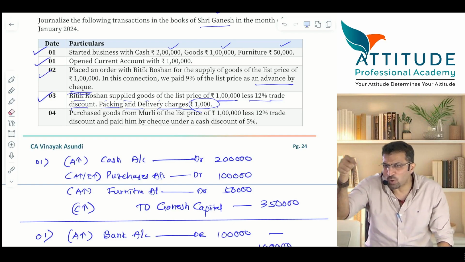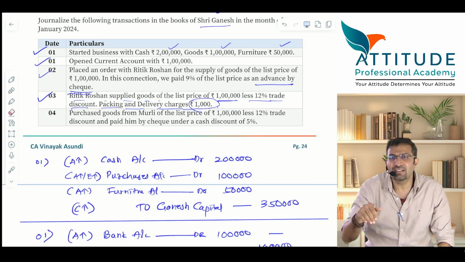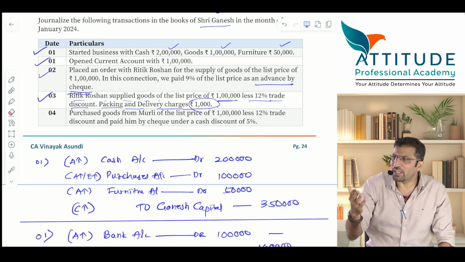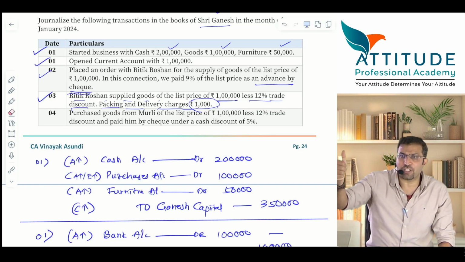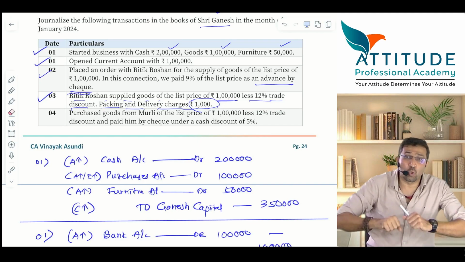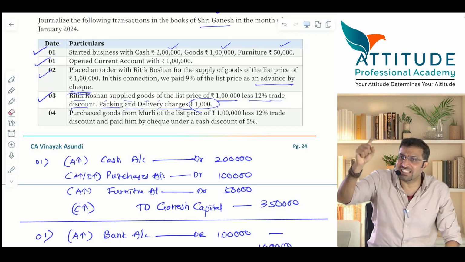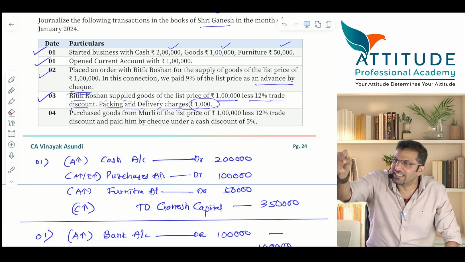If the goods have to come down to Belgaum, only the goods will come automatically. No, correct? What you'll have to pay? Transportation charges, and when the goods are transported, transit insurance, then loading charges, then unloading charges. All these charges are related to purchases, and these are direct expenses.